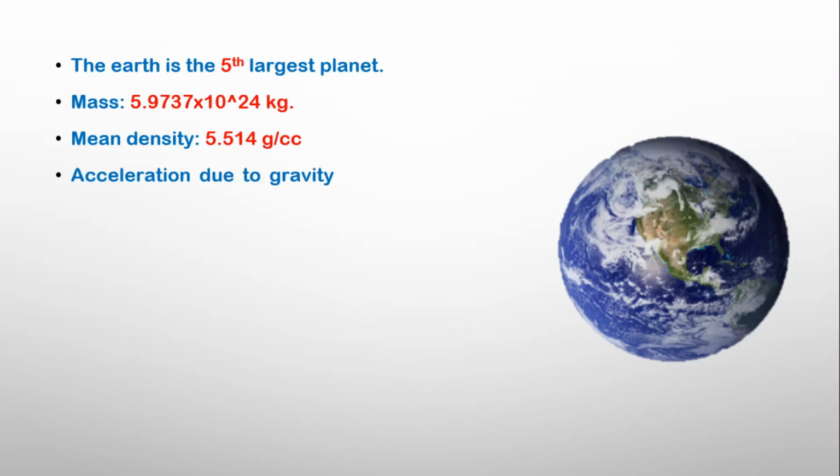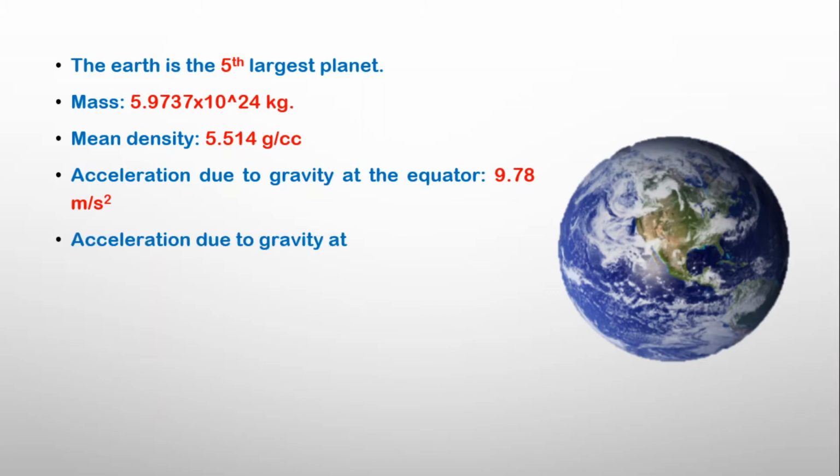Acceleration due to gravity, the value of g, varies with latitude from the equator to pole. At the equator, its value is 9.78 meter per second square, whereas at the pole, its value is 9.83 meter per second square. We take the mean of these values as g equal to 9.81 meter per second square during any scientific calculation. The minimum velocity required for an object to escape from the gravitational influence of the Earth is 11.2 km per second.